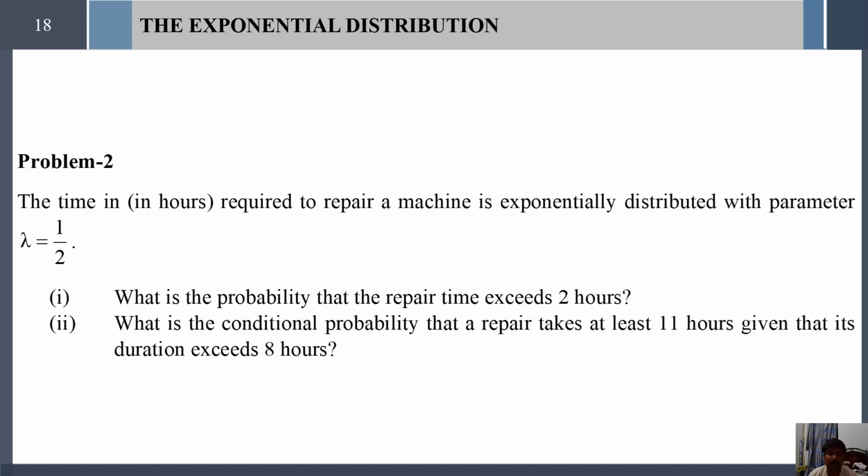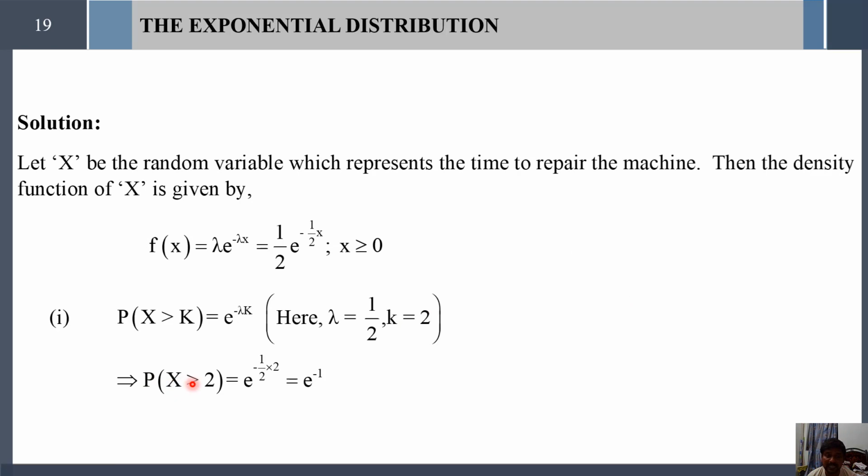Okay, what is the probability that the repair time exceeds 2 hours? We have to find the probability of x greater than 2. In place of k we have 2, so k equals 2, and lambda is directly given as 1 by 2. Simply substitute lambda equal to 1 by 2 and k equal to 2 in this formula, then probability of x greater than 2 equals e power minus 1. This is the required answer.